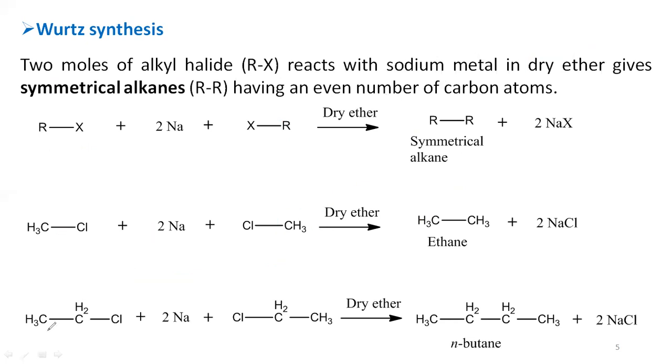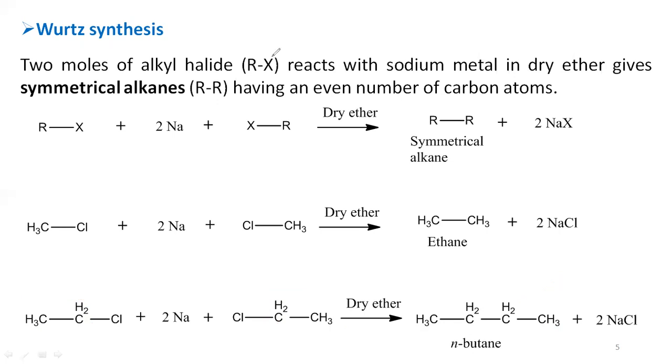Similarly, you can use another type of alkyl halide, here you can see ethyl chloride. In case of ethyl chloride, the alkyl group is the ethyl group. These two ethyl groups are connected together in the formation of that particular alkane when reacted with sodium metal in presence of dry ether. So that you are going to get butane, a 4 carbon straight chain alkane, that is n-butane. Like that, this is the Wurtz synthesis.